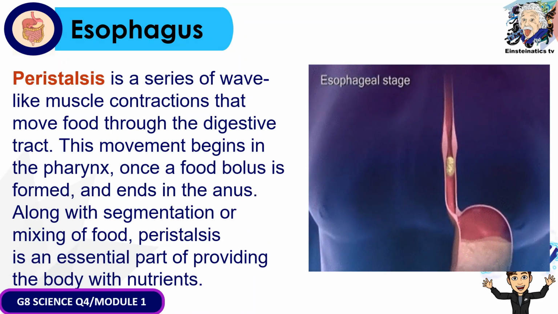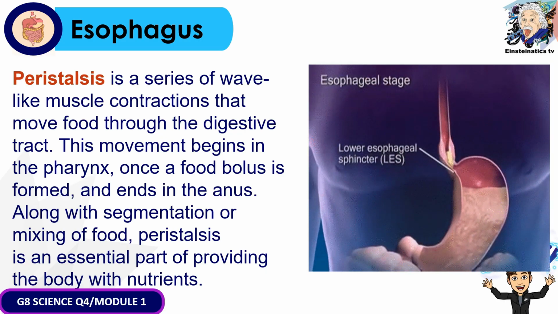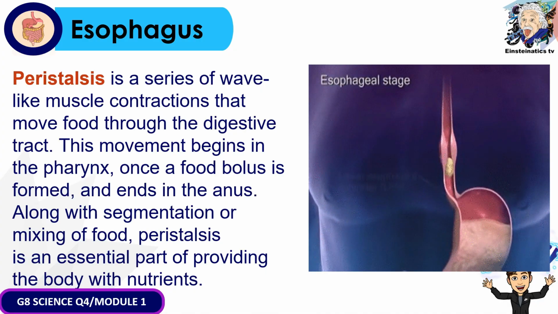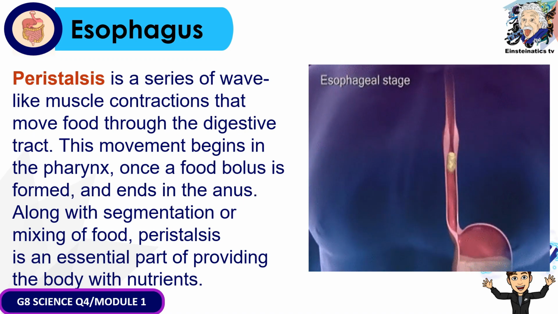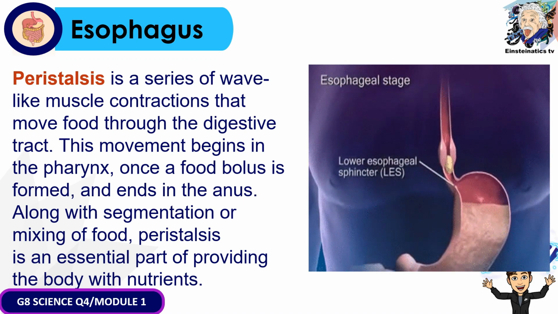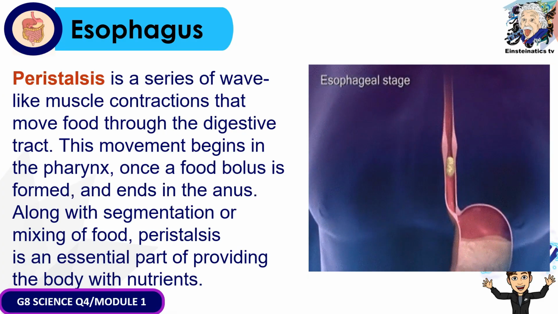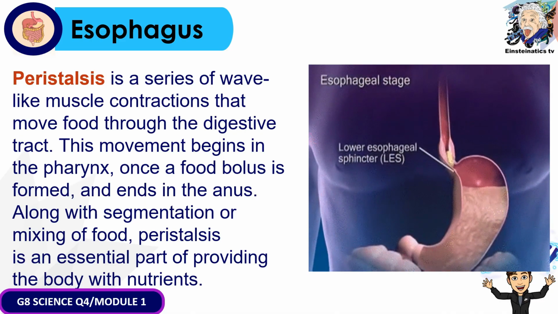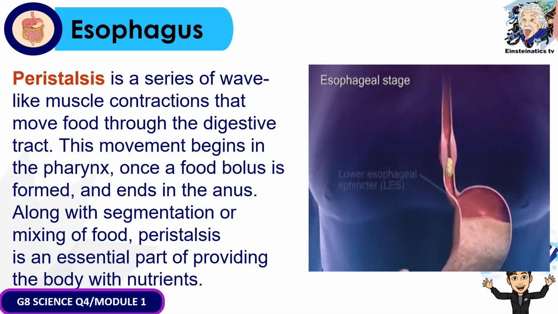Ano nga ba yung ibig sabihin ng peristalsis? As we all know, yung peristalsis is an automatic movement which is a series of wave-like muscle contractions that move food through the digestive system. So yung movement nito begins in the pharynx or in the esophagus, and once a food bolus is formed, it ends up in the anus. Now, along with segmentation or mixing of food, peristalsis is an essential part of providing the body with nutrients.